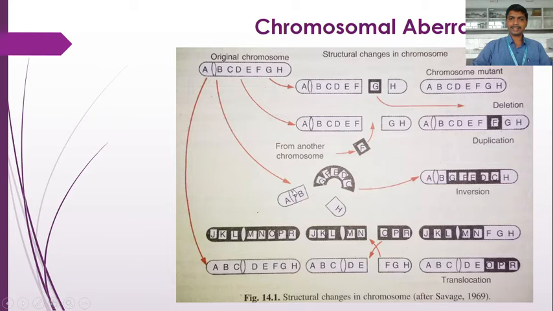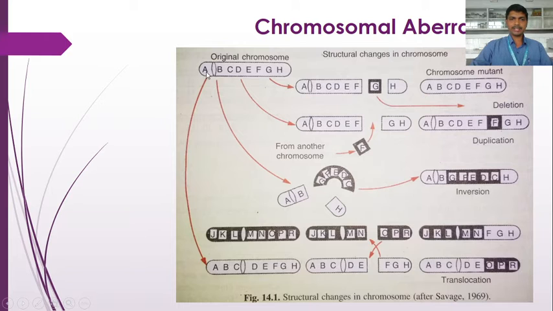Now the third thing is inversion, where there is a change in the gene arrangement. Again we consider the original chromosome for description. Two breaks take place in the middle, and that middle portion is rotated by 180 degrees. Due to this, the sequence of the genes has changed. Here there is no loss and no addition, simply a rearrangement of the genes.